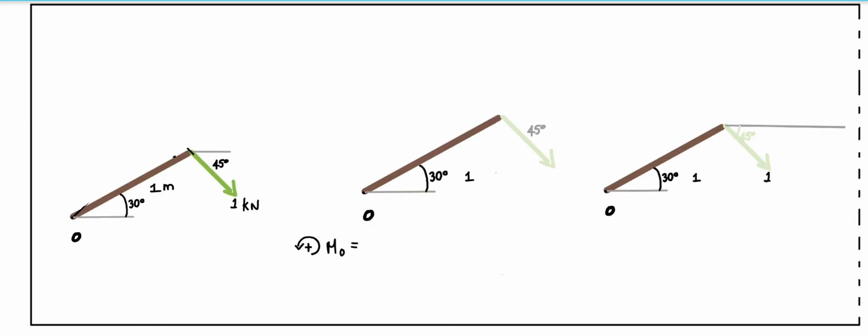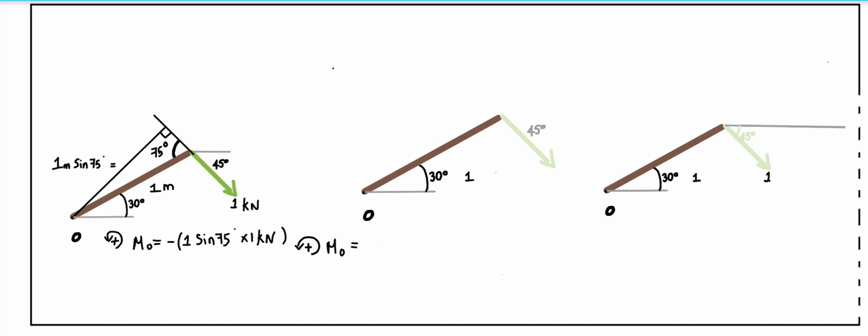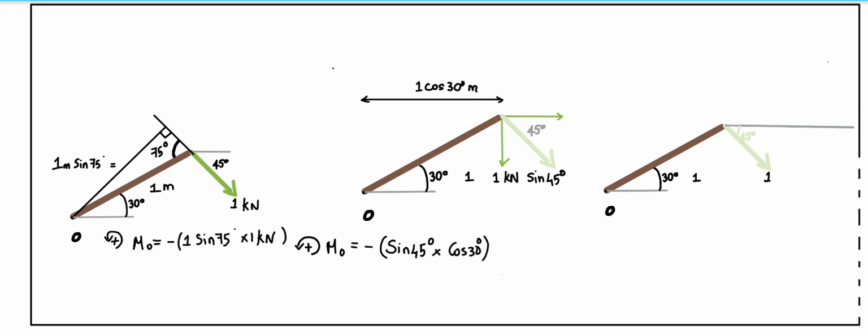Next I'd like to discuss another planar situation. Here, as I said, we have to find the perpendicular distance, and I calculate that perpendicular distance and find the moment. I come up with this value. Similarly, I take the same case and resolve the force. The 1 kilonewton force at 45 degrees, I resolve it into two components, and I come up with a 1 kilonewton sine 45 degree component acting along the vertical. The perpendicular distance from O is this, so I calculate the moment.